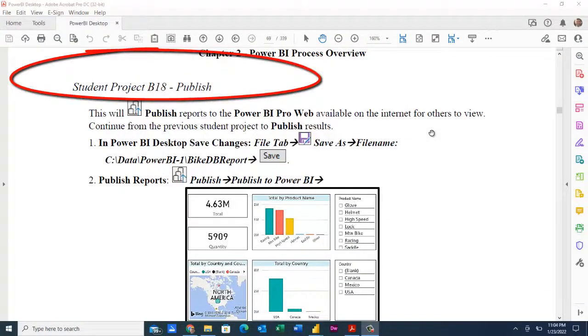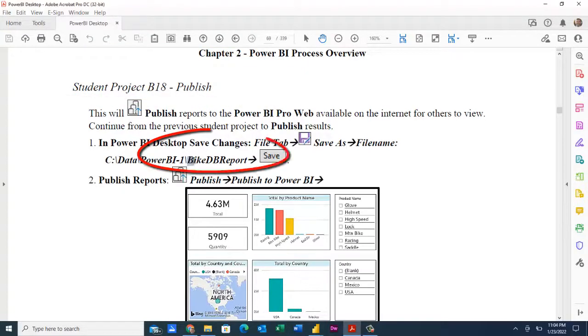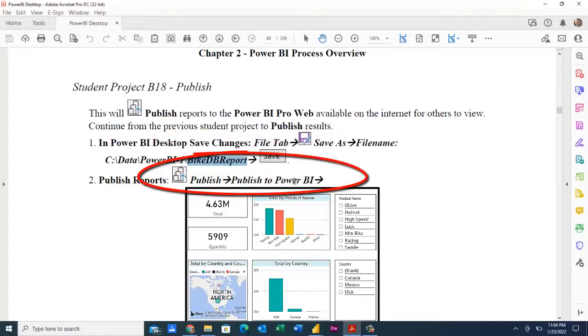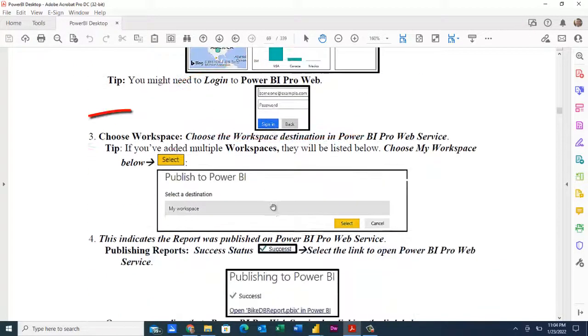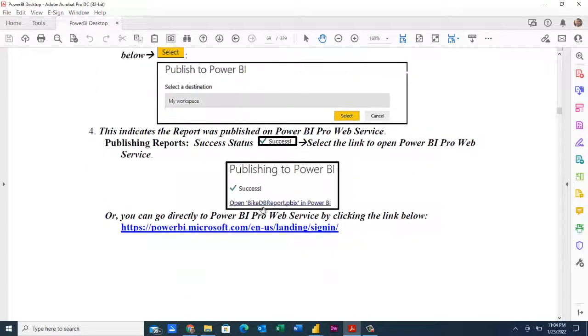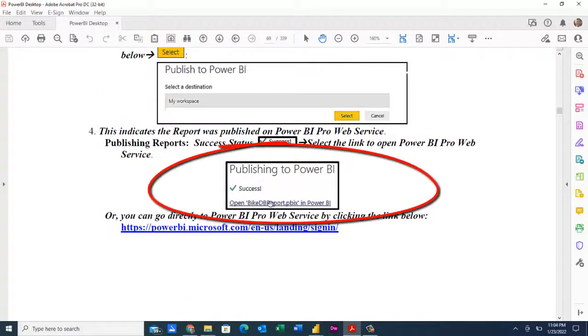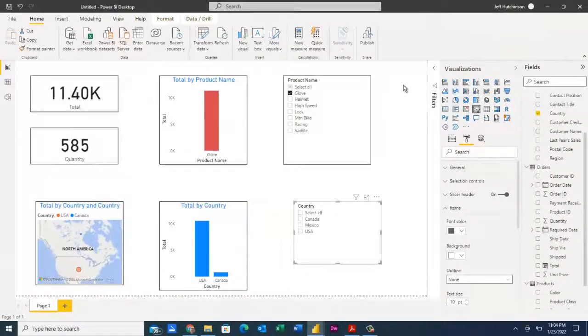Student project B18 is going to be the publishing stage. It looks like we're going to save the file off as BikeDB report, and then we're going to simply click on the publish button here to log in, choose My Workspace as the publish, and we're going to go over to the Power BI tool. Come over to Power BI and take a look at that.